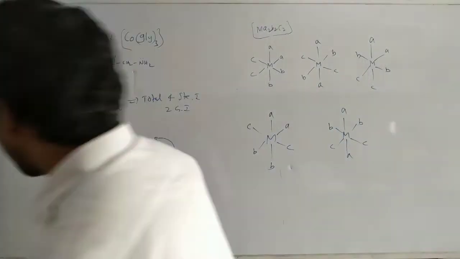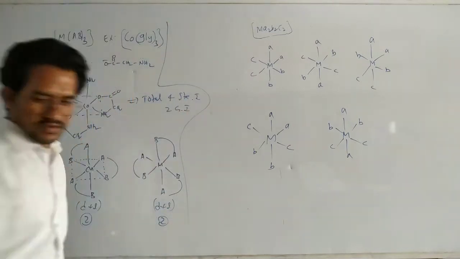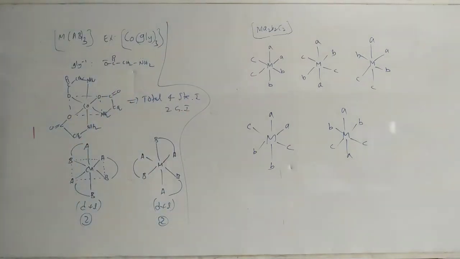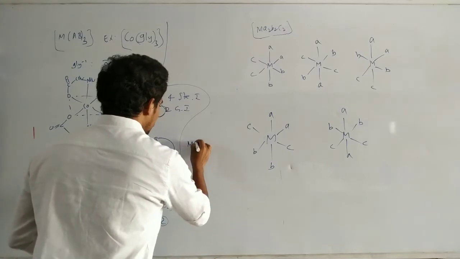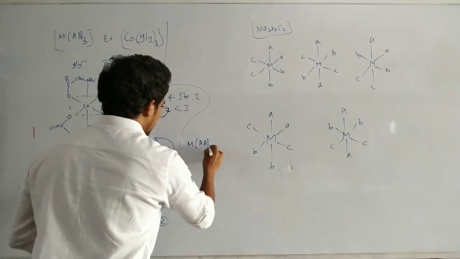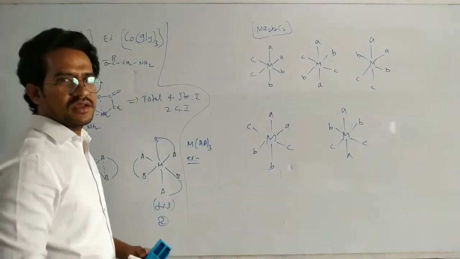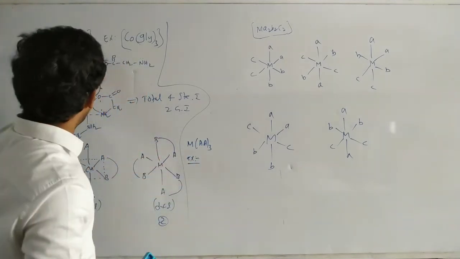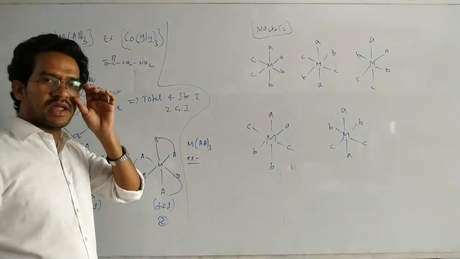Here one more similar example: M(AA)3. MA3B3, M(AB)3, M(AA)3. That means it is a symmetrical bidentate ligand.